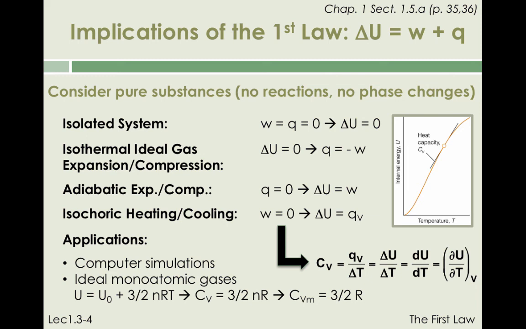This result is actually very important, as noble gases, such as helium, neon, argon, and so on, have molar heat capacity values that are very close to the prediction from the kinetic theory of gases. In summary, isochoric heating or cooling processes are often of limited application, and we will see in a few slides that when we heat or cool down a substance, we generally keep the pressure constant. So we will need to talk about the constant pressure heat capacity.